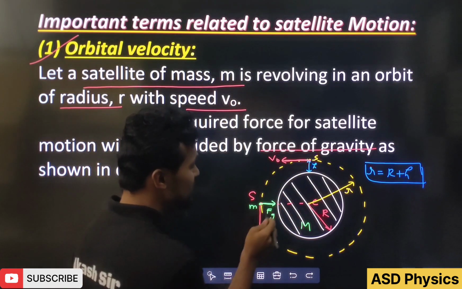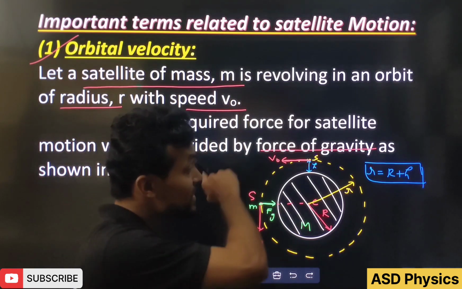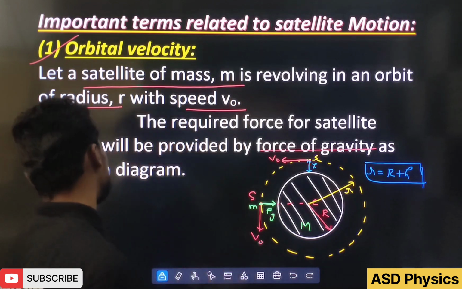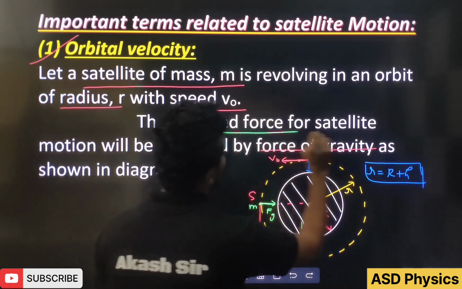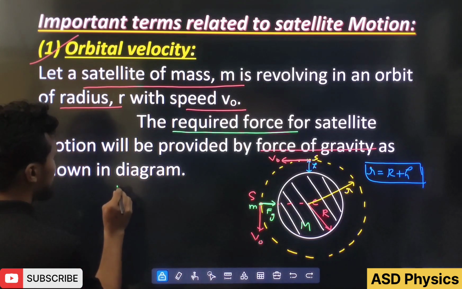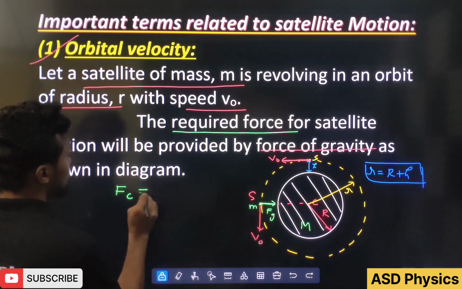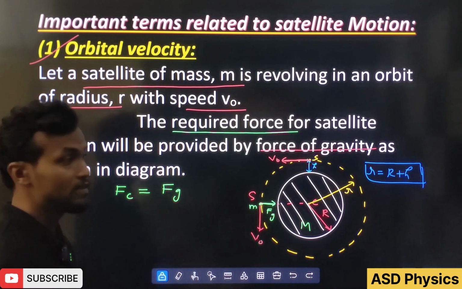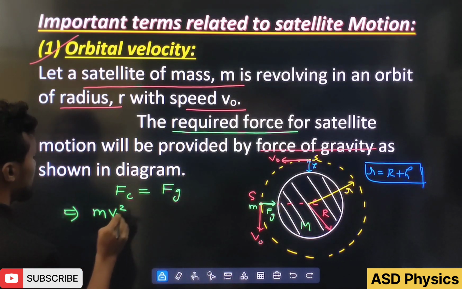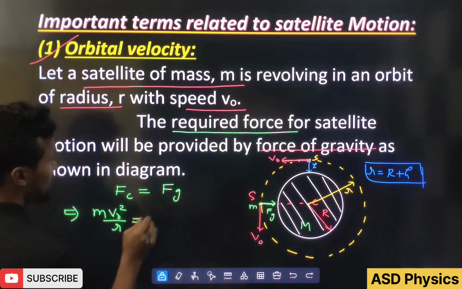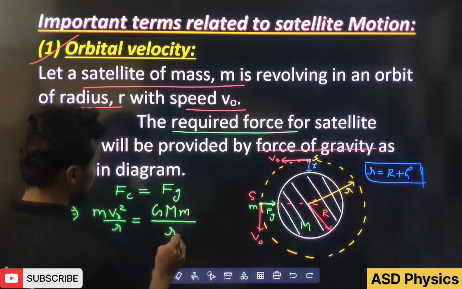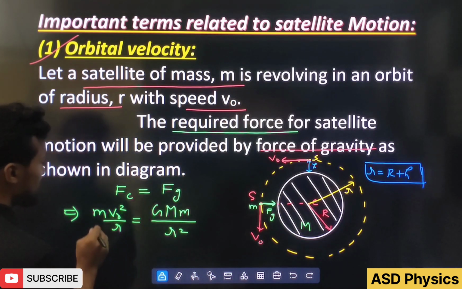This gravitational force will act as a centripetal force, so that the satellite will revolve in a circular path. The required force for satellite motion will be provided by the force of gravity. Mathematically, the centripetal force m v naught square by r is equal to the gravitational force G M m by r square.